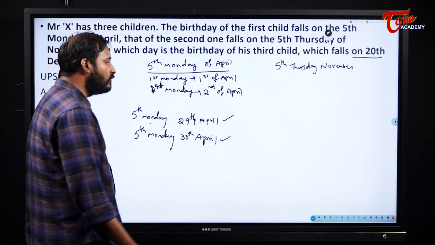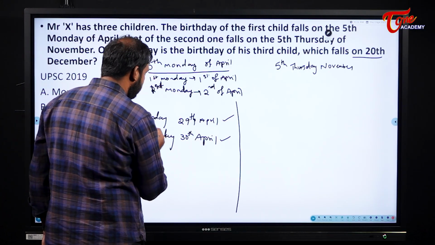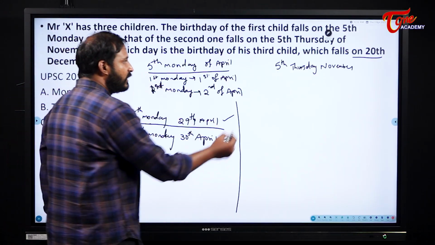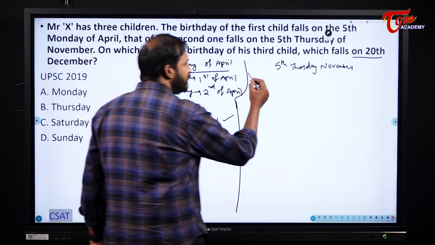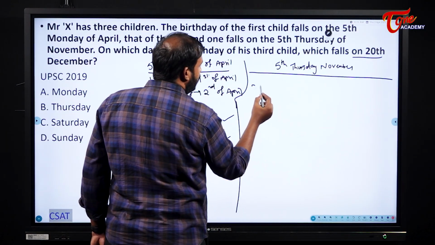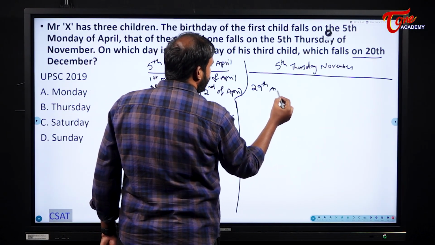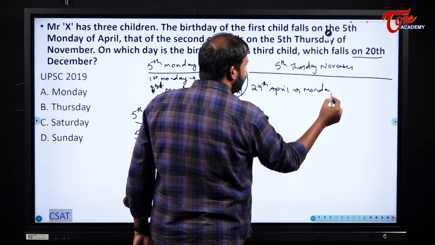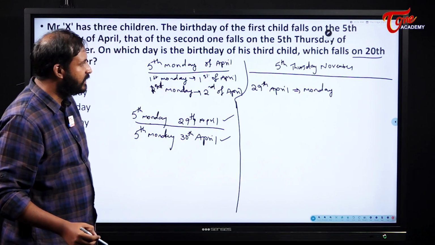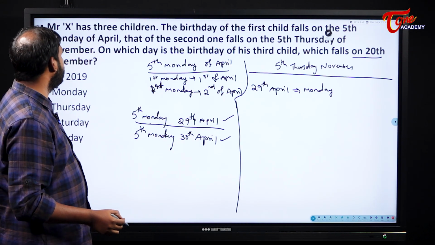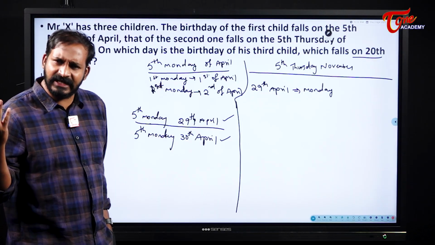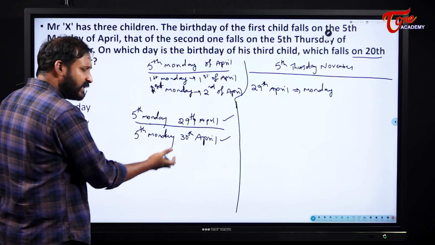Now, see here, if I assume that the person's first child was born on 29th of April, we will see. 29th of April, according to the question, is what? Monday. Now, what will be the 5th Thursday in the month of November? The same thing, November contains 30 days, so the same logic applies for November.